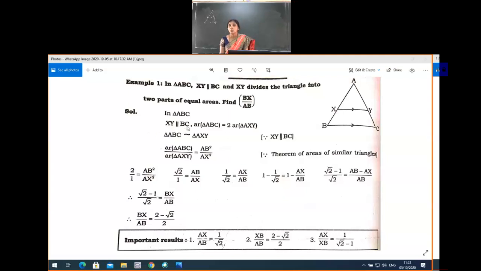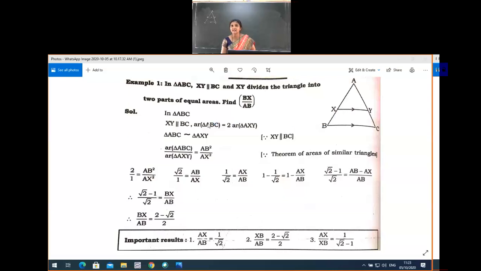So, next, what we can write? Area of triangle ABC, can we write it as 2 times the area of triangle AXY, because it is given that XY line divides the triangle into two parts of equal area ಅಂತ ಕೊಟ್ಟಿದ್ದಾರೆ. ಹಾಗಾದ್ರೆ ಈ ಬಿಗ್ ಟ್ರಯಾಂಗಲ್ ABC ಯ ಏರಿಯಾ, ಈ ಟ್ರಯಾಂಗಲ್ ನ ಏರಿಯಾ ಮತ್ತೆ ಈ ಏರಿಯಾ ಈಕ್ವಲ್ ಇದೆ. ಹಾಗಾಗಿ ನಾವು ಬೆಟರ್ ಒಂಥರ ಬರ್ಕೋಬಹುದು, ಏರಿಯಾ ಆಫ್ ಟ್ರಯಾಂಗಲ್ ABC 2 times of triangle AXY ಅಂತ ತಗೊಳ್ಬಹುದಲ್ವಾ?